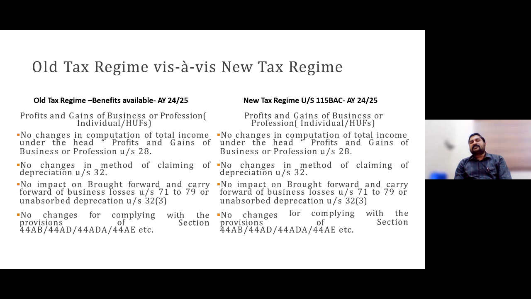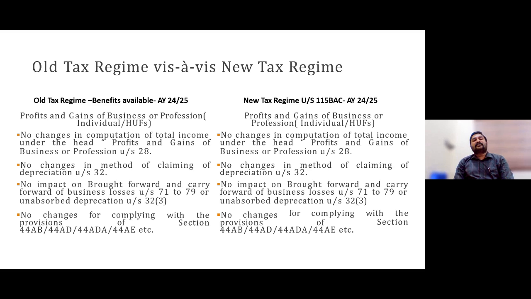Then if you are having business income, are there any changes in computation of business income under section 28, those deductions from 30 to 38, those inadmissibilities, those presumptive taxation in 44AD 8% 6%, 44ADA 50%, 44AE 7,500 or heavy vehicle per 10,000 rupees?